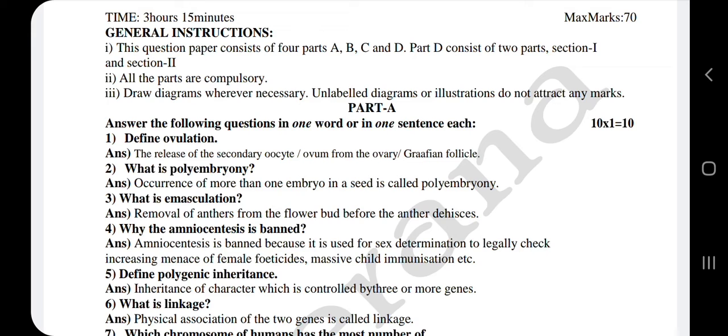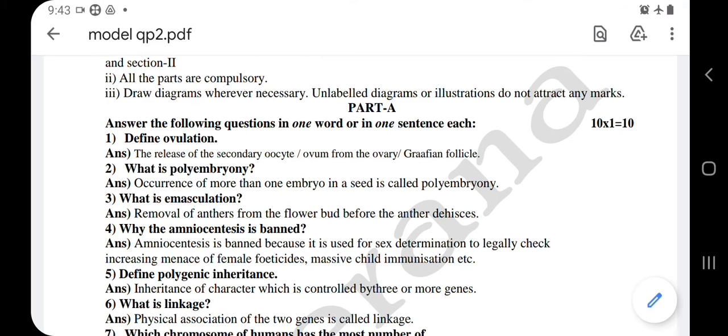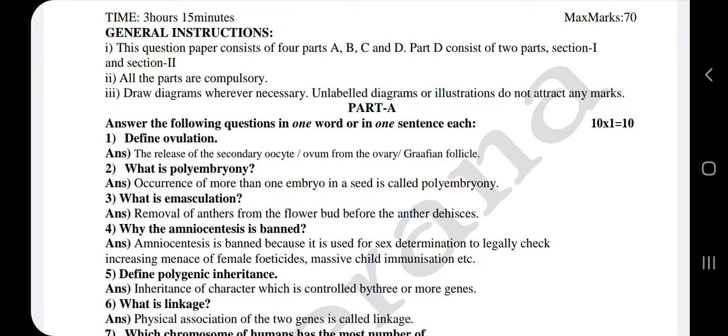Because during ovulation, the ovum or the secondary oocyte is released mainly from the Graafian follicle, which is present inside the ovary. So your answer should be the release of the secondary oocyte or ovum from the Graafian follicle or from the ovary.